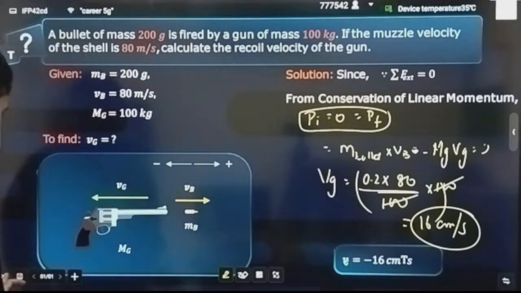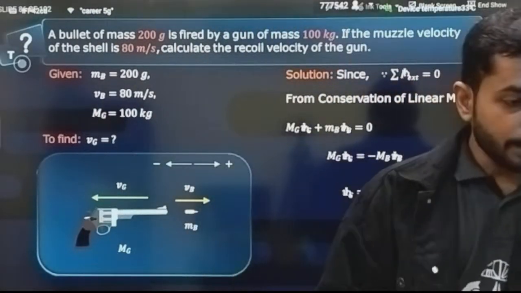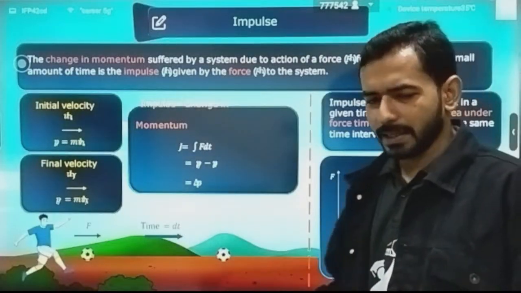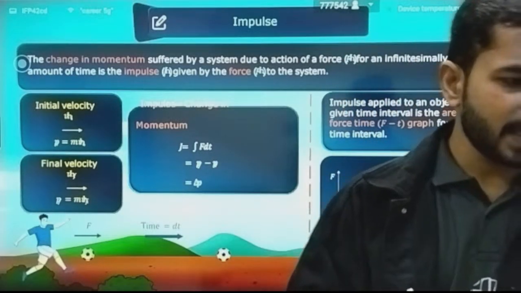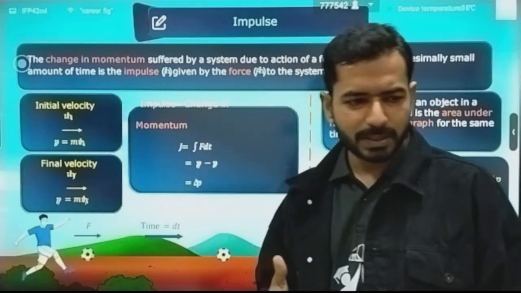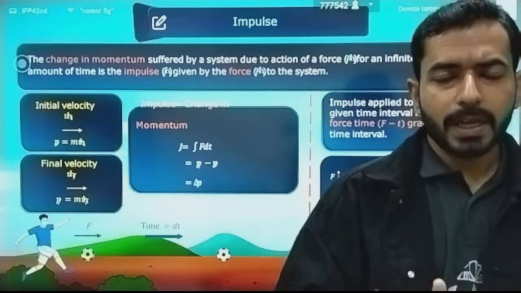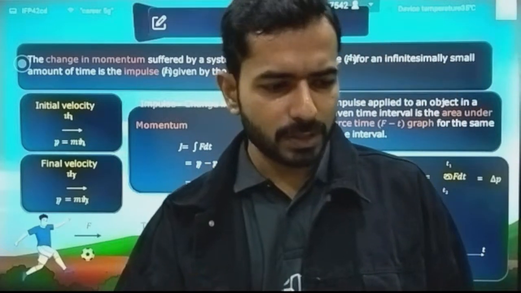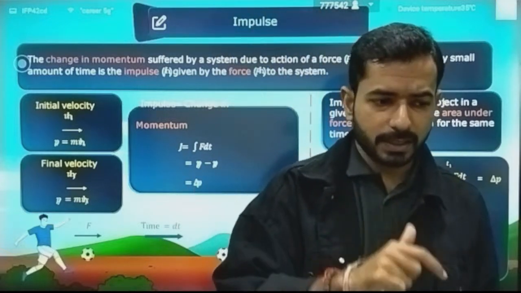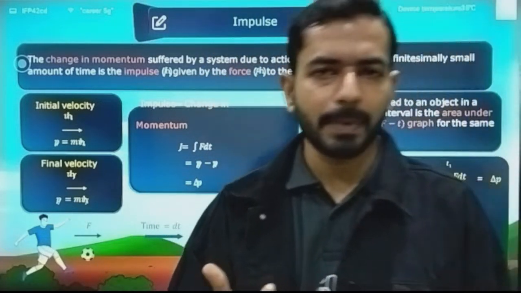Is it clear? समझ में आ रहा है, how we are applying this concept of momentum conservation for different variety of questions. And numerous varieties are there for momentum conservation, that you can apply. Next thing is impulse. Impulse I have discussed, so I am not giving much time to impulse. Impulse I have directly told you that it is nothing but change in momentum. In Newton's law also I have explained impulse in the last to last lecture. If you are going for this same marathon revision series, there we have discussed impulse.